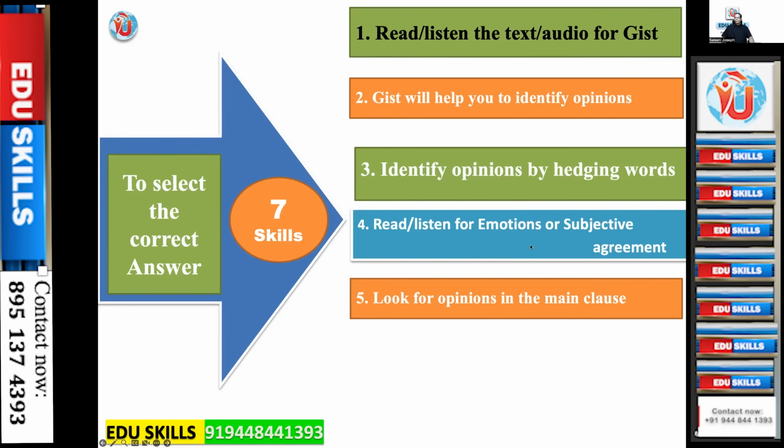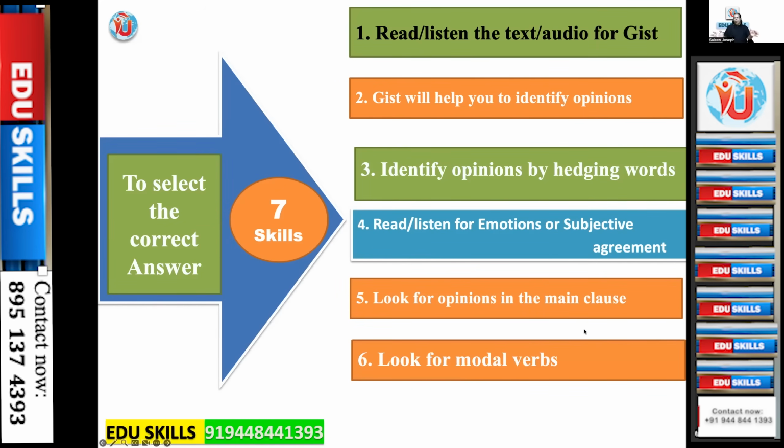Read or listen for emotions or subjective agreements. There will be emotional expressions or subjective agreements, and those will tell you that is the opinion of the person. Look for opinions in the main clause. When there is a complex sentence, a very long sentence, your answer will definitely be in the main clause, not in the subordinate clause. I hope you know what a subordinate or dependent clause and a main or independent clause are. So the independent clause will have the answer, not the dependent clause.